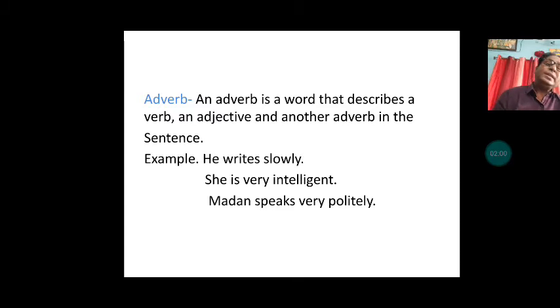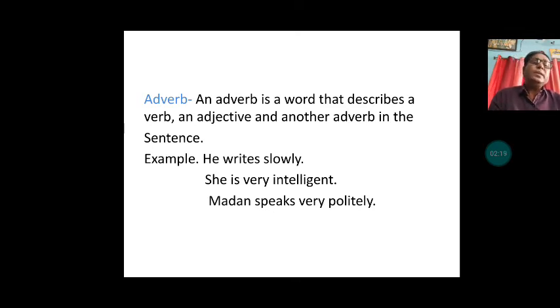Another example is, she is very intelligent. In this sentence, if you ask a question, how intelligent is she, the answer will be very intelligent.